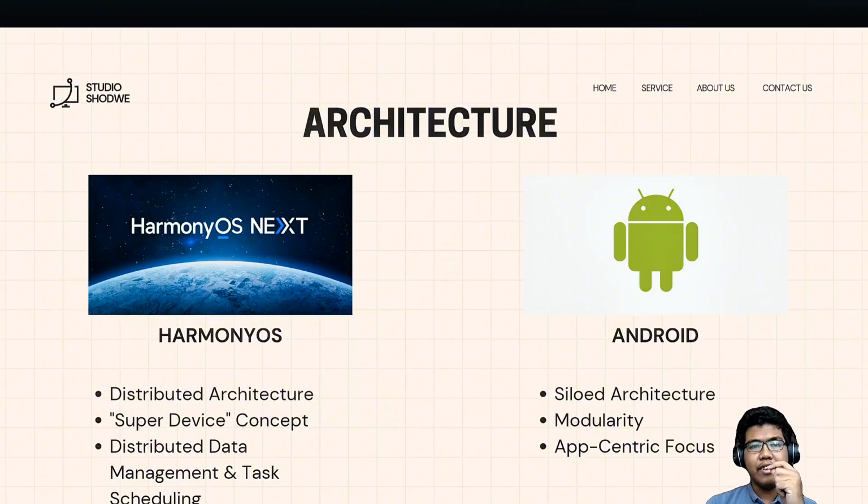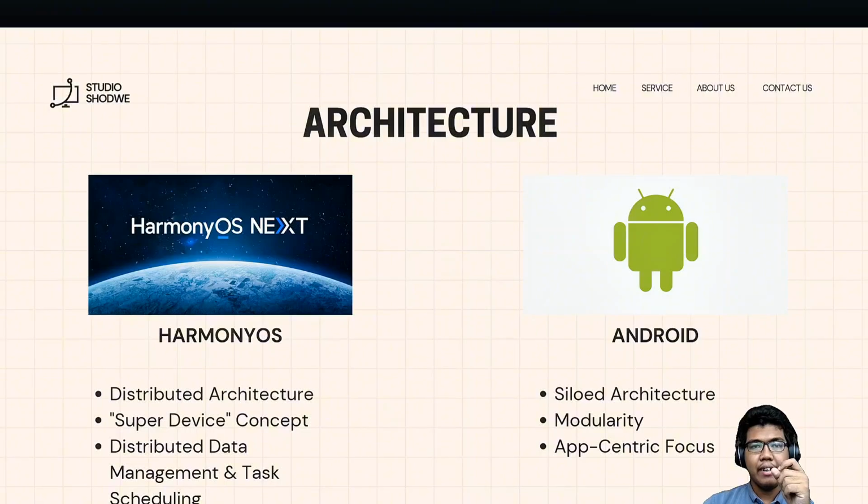Another thing is distributed data management and task scheduling. Harmony OS can manage data consistently across multiple devices and intelligently schedule tasks on the most suitable device based on the available resources, location and user context.